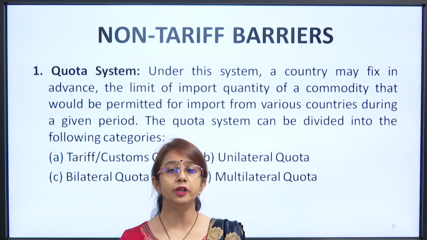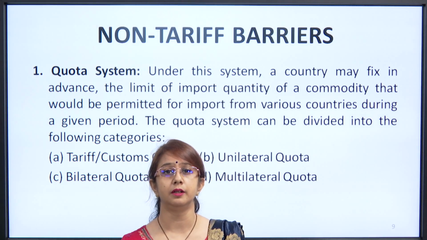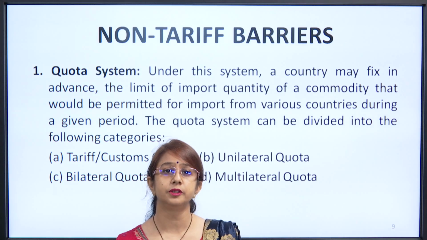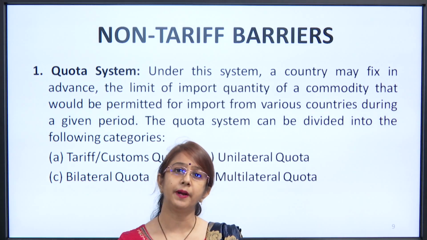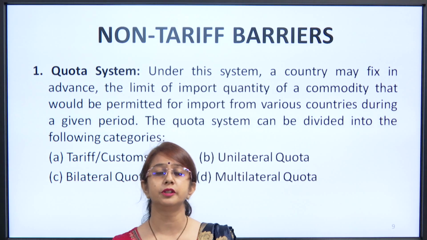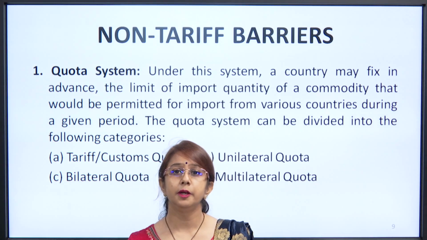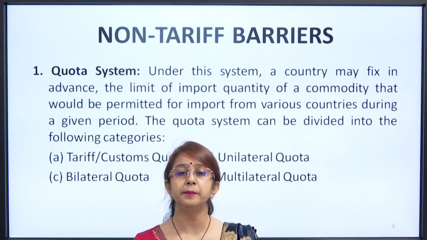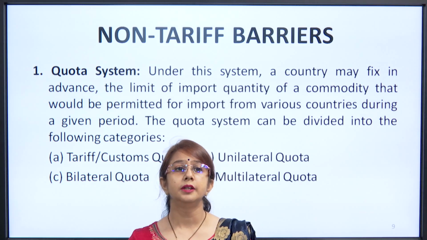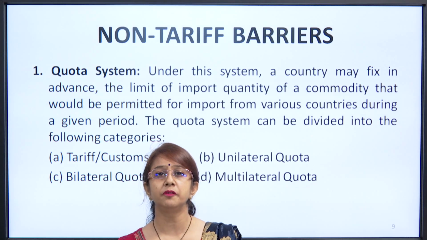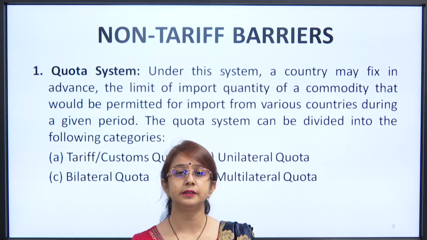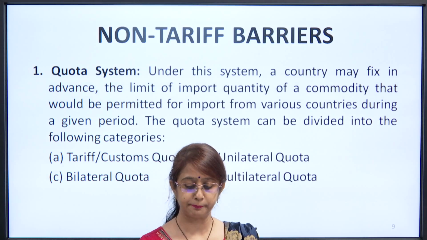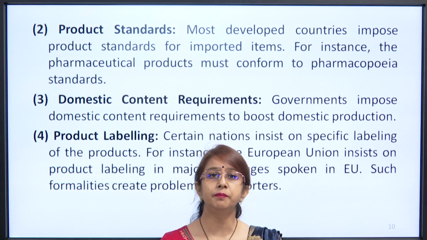Then unilateral quota, that means you are only applying it on one of the systems in the process of imports. Then bilateral means if you are applying this kind of rule on 2 or 3 processes of the system of import, and multilateral if you are applying it on more than 2 processes. Bi means 2 and multi means more than 2. Now if you are applying the system of taxes under the quota system, then it will be considered as multilateral quota system. Now we have product standards.